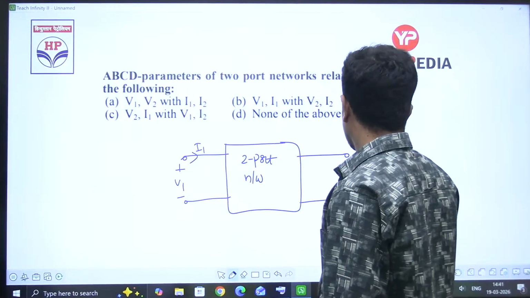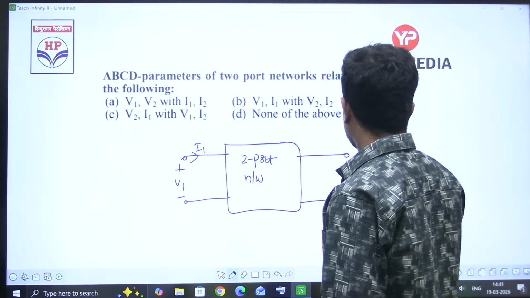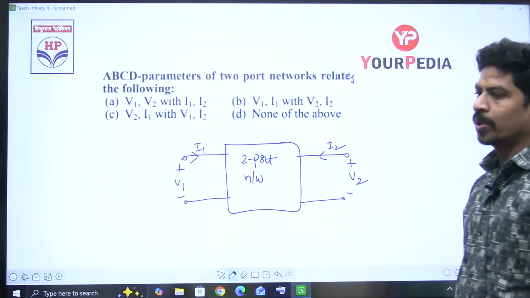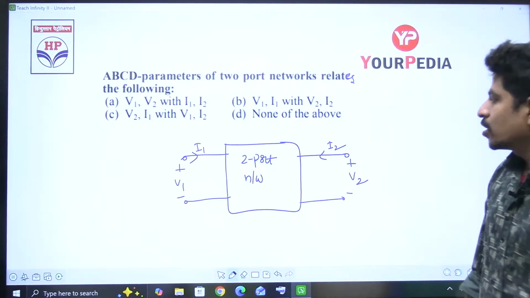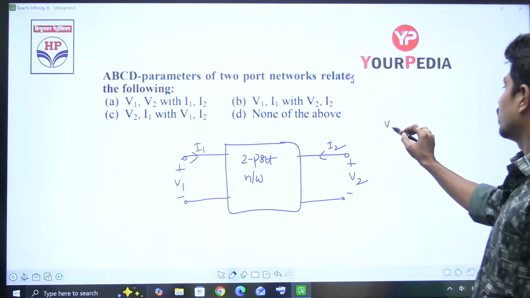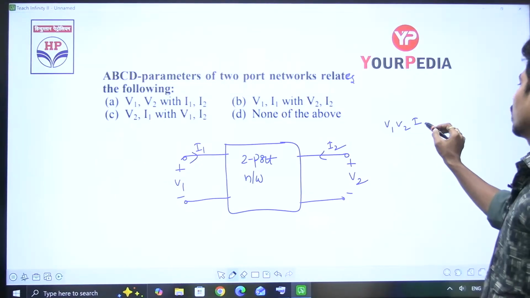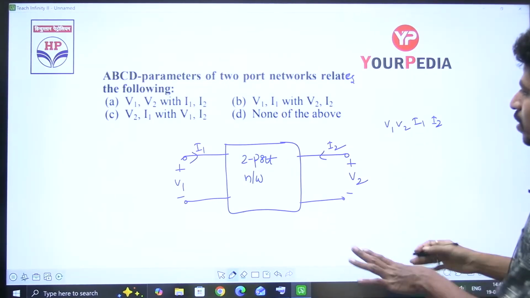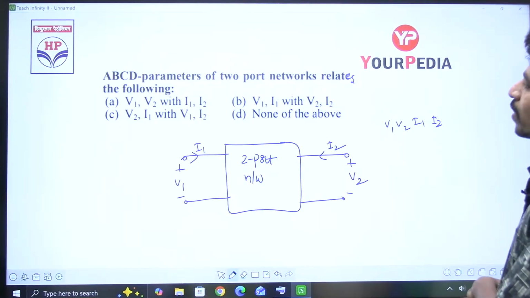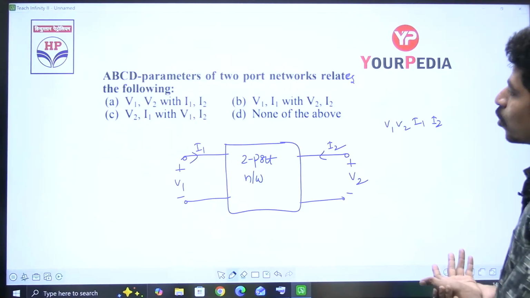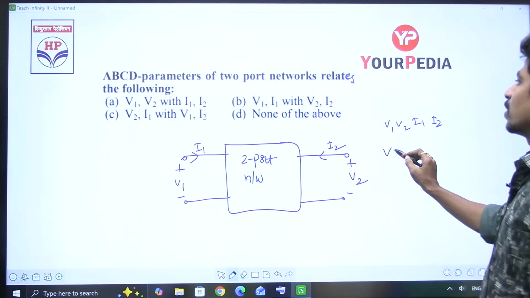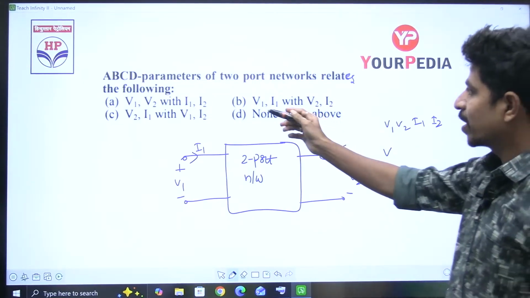This is port 2, voltage V2, current I2. So it is going to relate V1, V2, I1, I2. All 4 options have these. V1, V2 with I1, I2 is Y parameters. Okay, he's asking specifically about ABCD parameters.